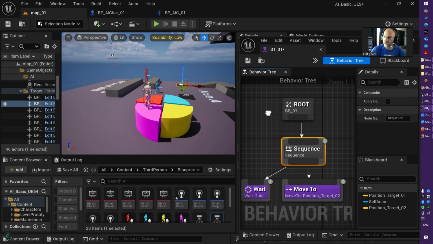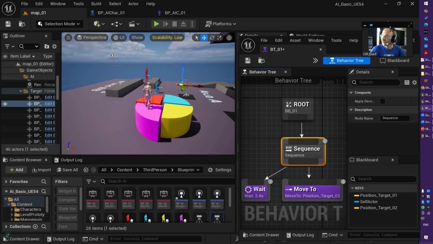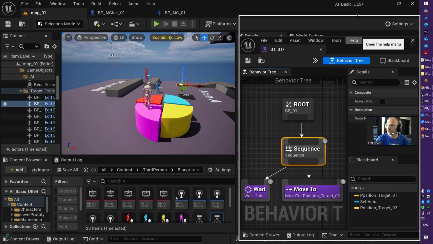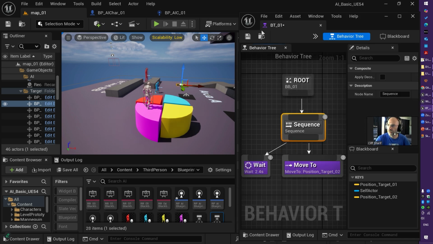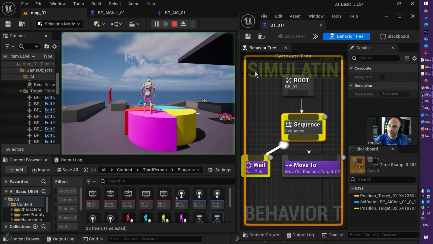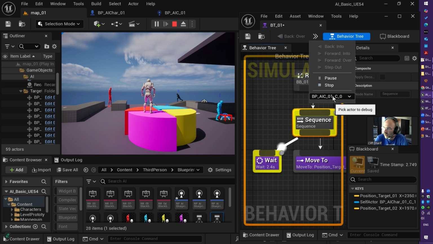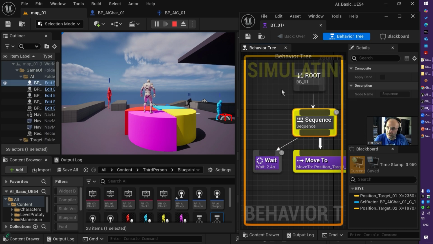Perfect. Now grab this one a little bit here, much better. Now I need you to run the application. You have your behavior tree on a separate monitor, or like this, run the behavior tree, and as you see it, then you need to choose AIC01 if it's not selected. Let me run one more time.